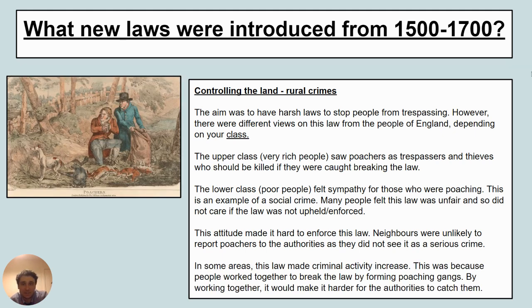And in some areas, this law made criminal activity increase. Now, this was because poachers realised they had to work together to break the law by forming poaching gangs. So you could have people on lookout, for example, to make sure that they weren't going to get caught, and if it looked like someone was going to catch them, you could make animal noises as a warning. Now, by working together, it meant more people were taking part in this crime, and it made it harder for the authorities to catch them.